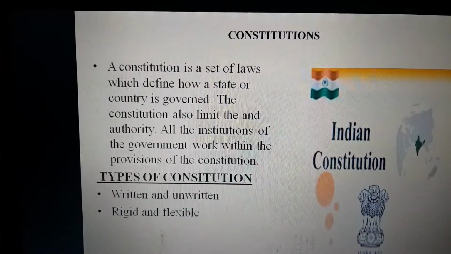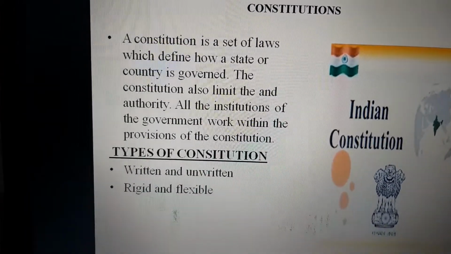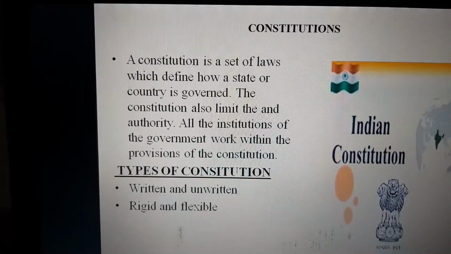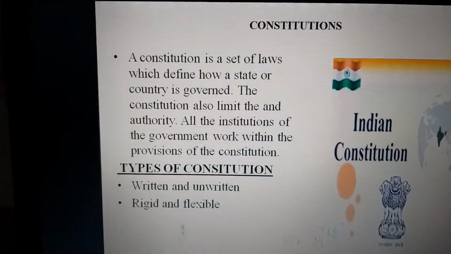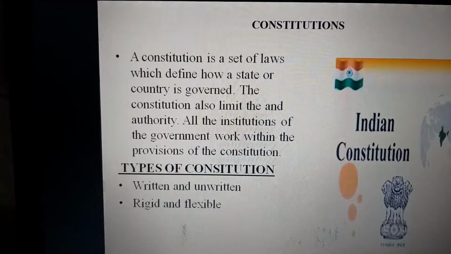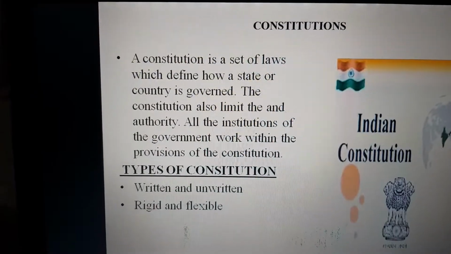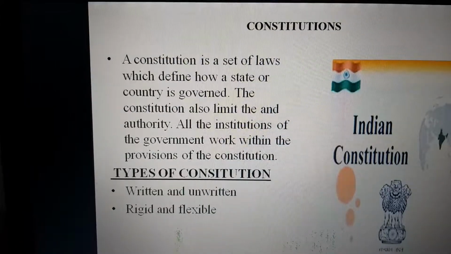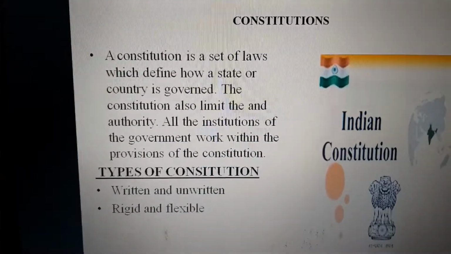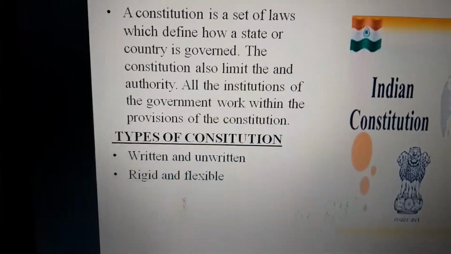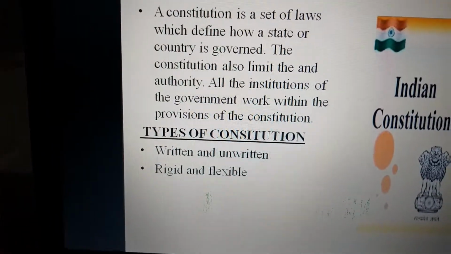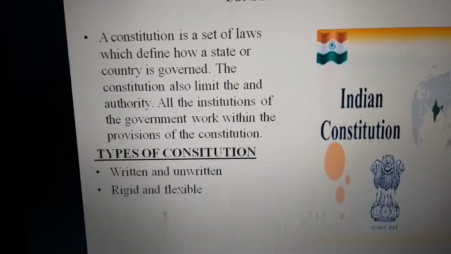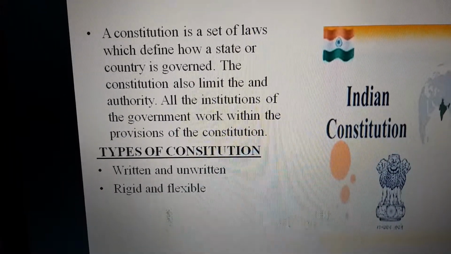So we have different types of constitutions. Like first we have written and unwritten constitutions, rigid and flexible constitutions. First, if we talk about written or unwritten constitution: in a written constitution, fundamental principles of the government are formally written. Like the Indian constitution is a written or detailed constitution.